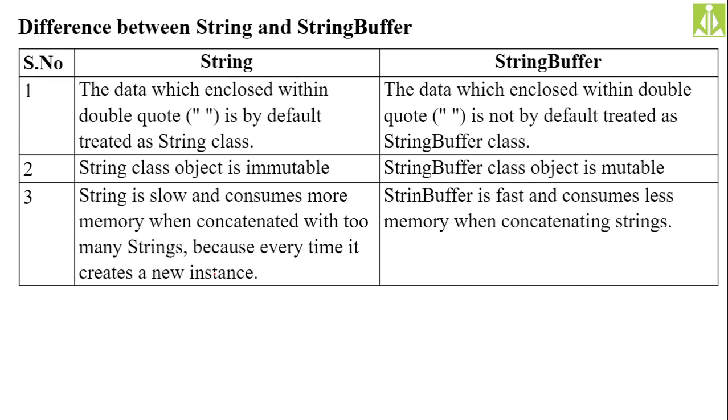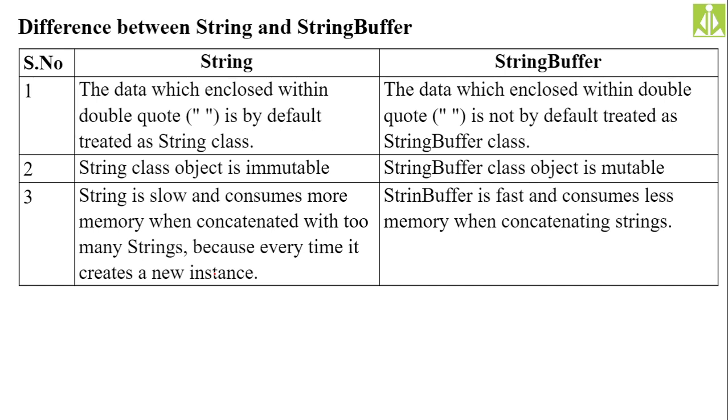Okay, string class object is immutable, whereas string buffer class object is mutable. And string is slow and consumes more memory when concatenated with too many strings, because every time it creates a new instance.